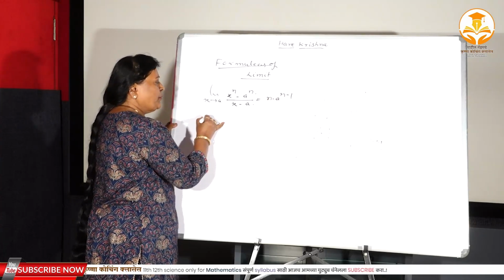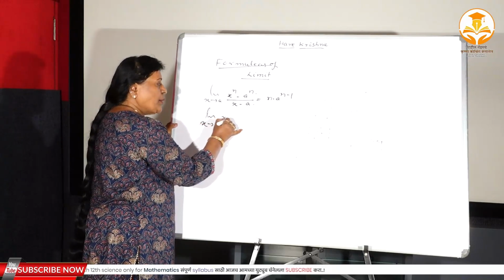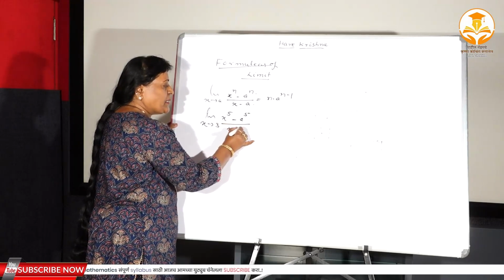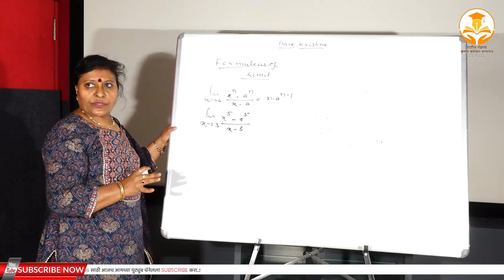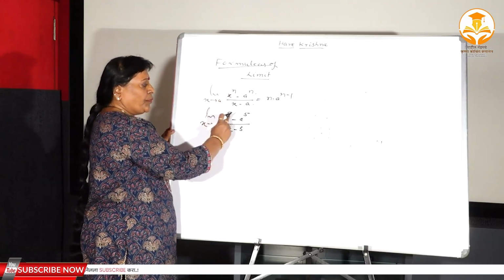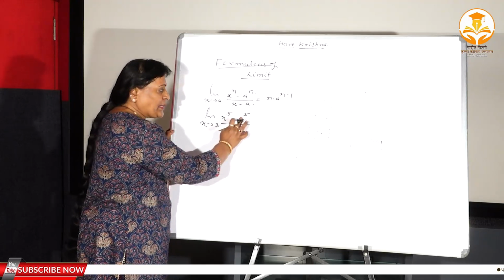One simple example we will take, suppose x tends to 3, and x to the power 5 minus 3 to the power 5, divided by x minus 3. You can construct the problem yourself also. See, the power of both the terms is the same. There is a subtraction of the bases, isn't it?